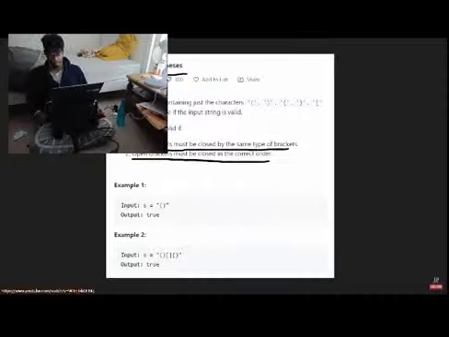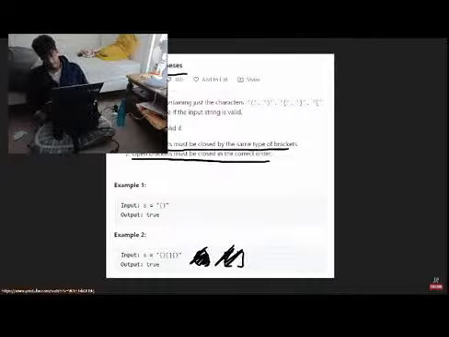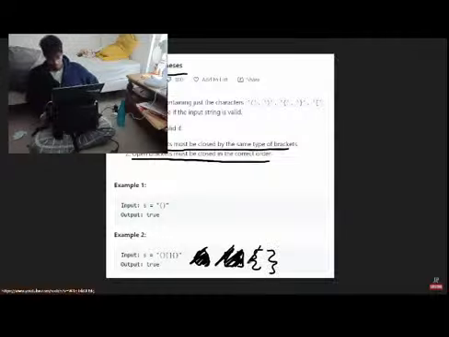Let's look at this other example. We see, okay, opening parenthesis, then it gets closed, right? Okay, now we don't have to worry about these 2 anymore. Opening bracket, and then it gets closed, so we don't have to worry about that anymore. Opening curly brace, and then closing curly brace, so we don't have to worry about that anymore because they were all closed, and they were all closed in the correct order, so we can return true.